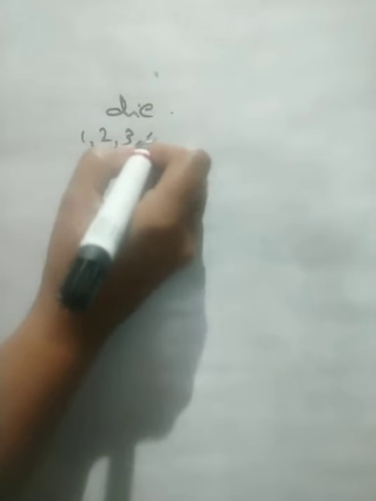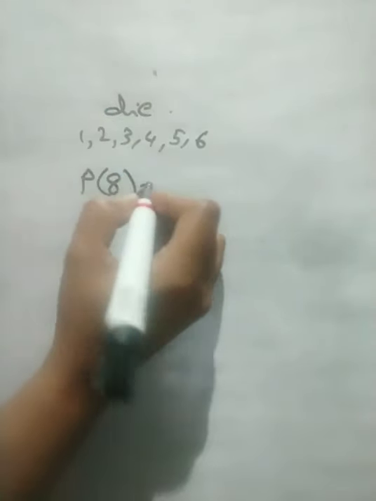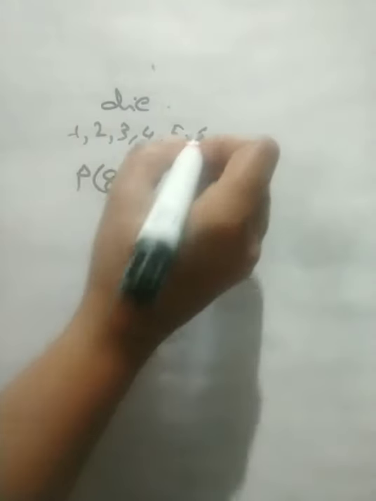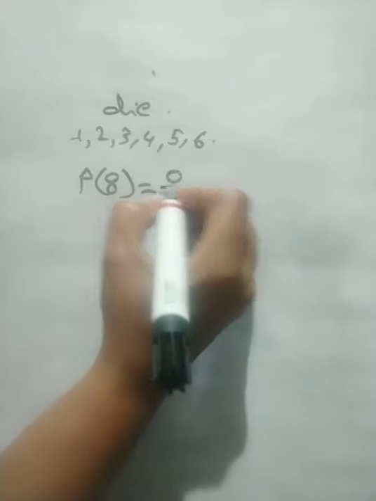Next, I would like to throw a die only one time. So the numbers are 1, 2, 3, 4, 5 and 6. What is the probability of getting 8? Is there any number 8? No, there is no 8 up to 6. So there is no chance for our favorable outcome.